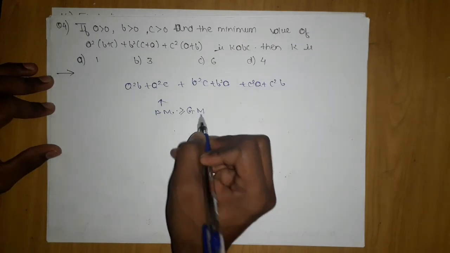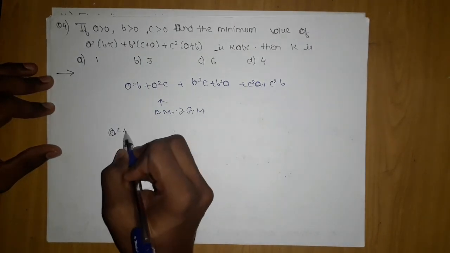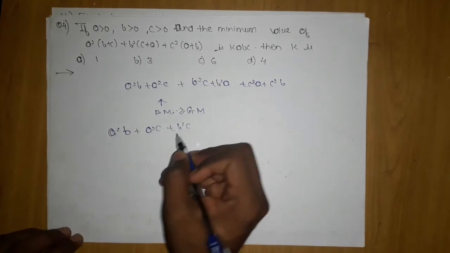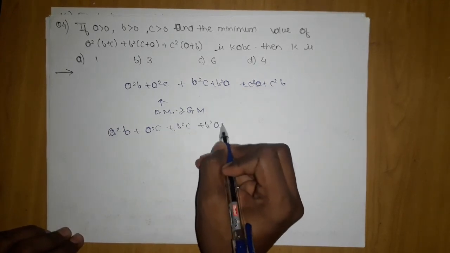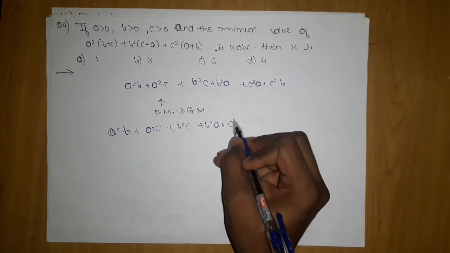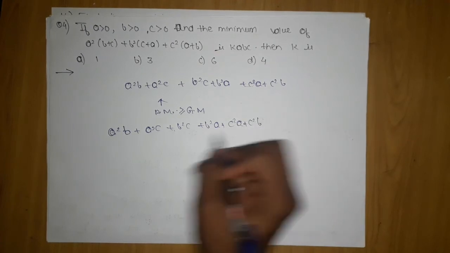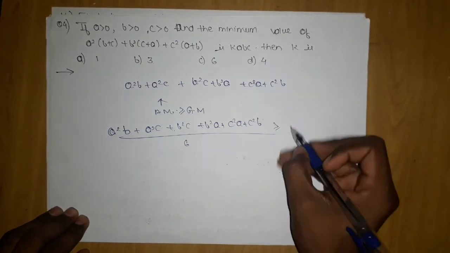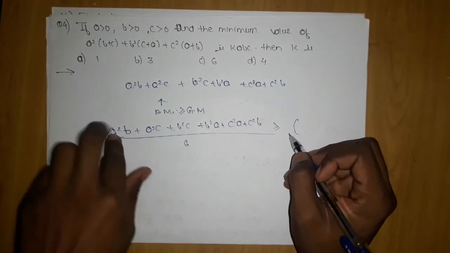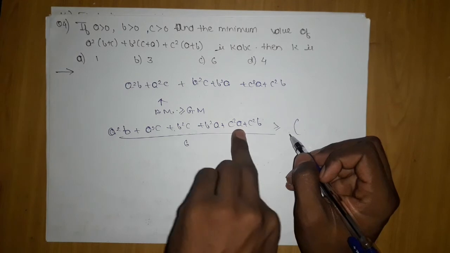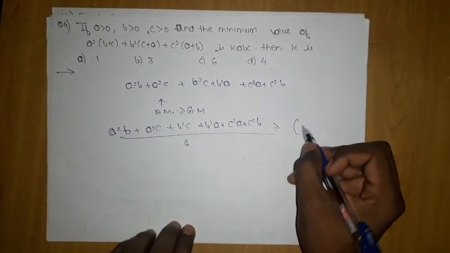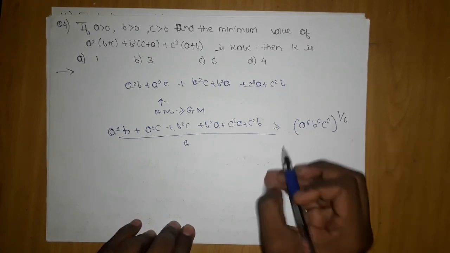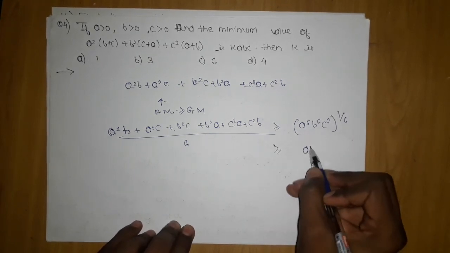So I will apply AM greater than or equal to GM straightforward, which will give me this. I want to know this value: (a squared b plus a squared c plus b squared c plus b squared a plus c squared a plus c squared b) upon how many terms, 1 2 3 4 5 6, divided by 6, is greater than or equal to the sixth root of a to the power 6, b to the power 6, and c to the power 6, which gives me greater than or equal to abc.